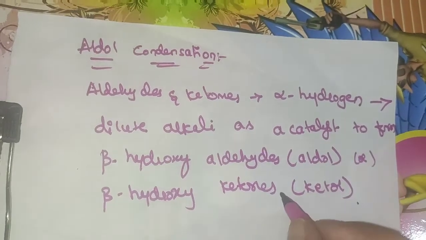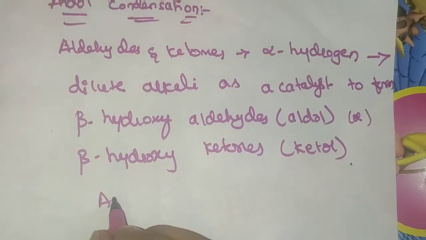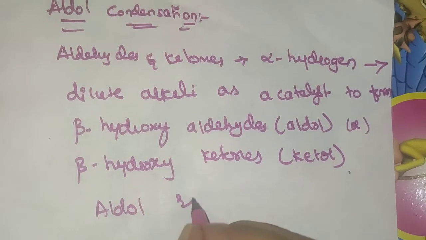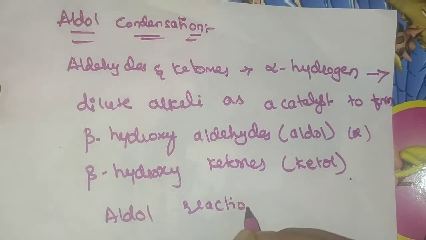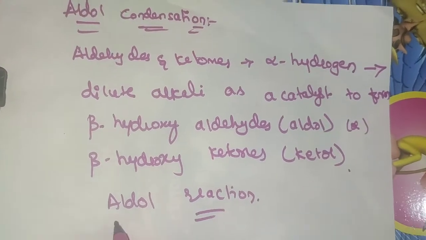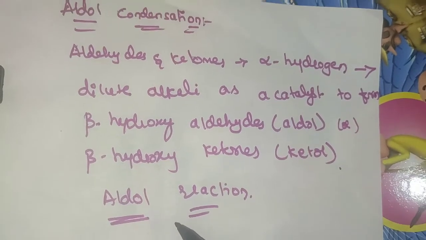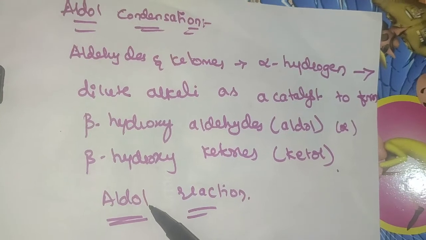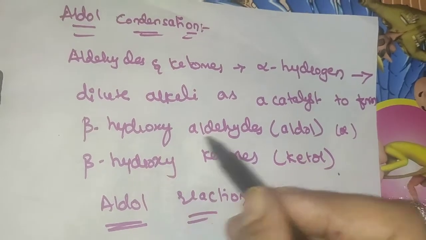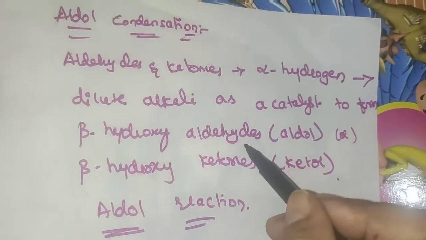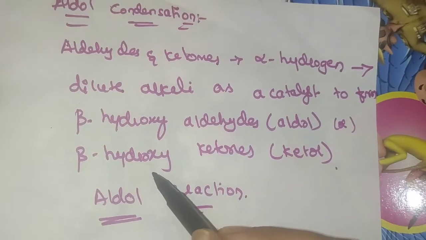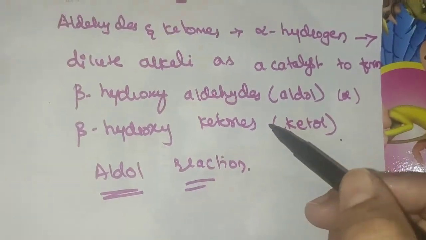Respectively, this is known as the aldol reaction, not aldol condensation. So now we have an idea about what aldol and ketol are. Aldol is nothing but beta hydroxy aldehydes. Ketol is nothing but beta hydroxy ketones.